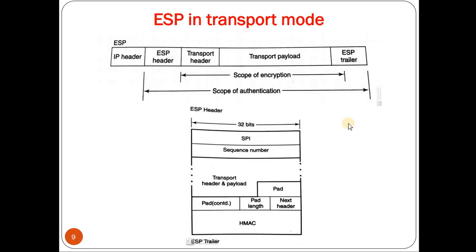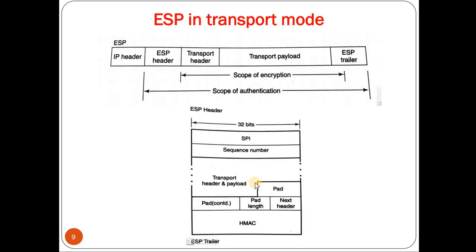Next we'll see the ESP header and ESP trailer in detail. The ESP header has only two pieces of information, that is the SPI, security parameter index, which is used by the receiver with respect to the security association. Next it has the sequence number, which is used in order to prevent the replay attack, followed by the transport header and transport payload. Finally it ends with the padding.